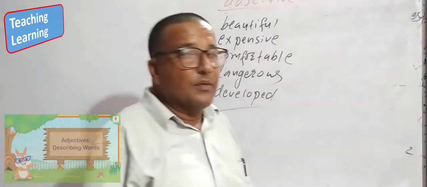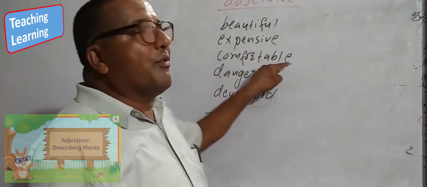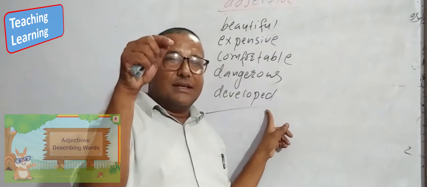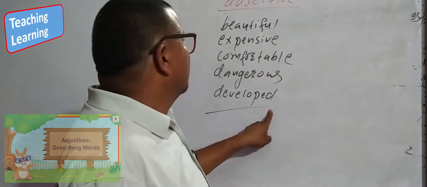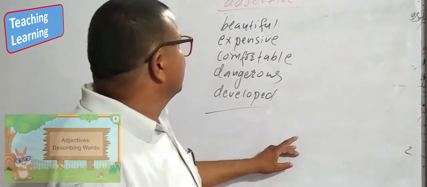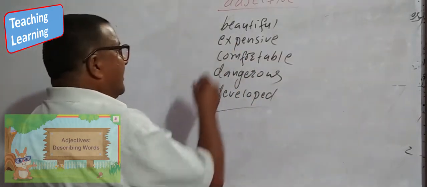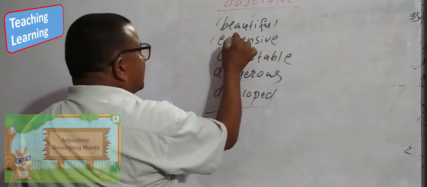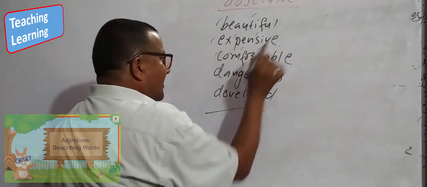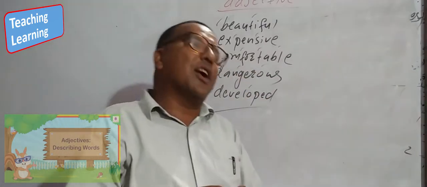Suppose beautiful, expensive, comfortable, dangerous, developed. Those words have two or more than two syllables. That means we have to give the stress. Beautiful, expensive, comfortable, dangerous, developed. They are the long adjectives.